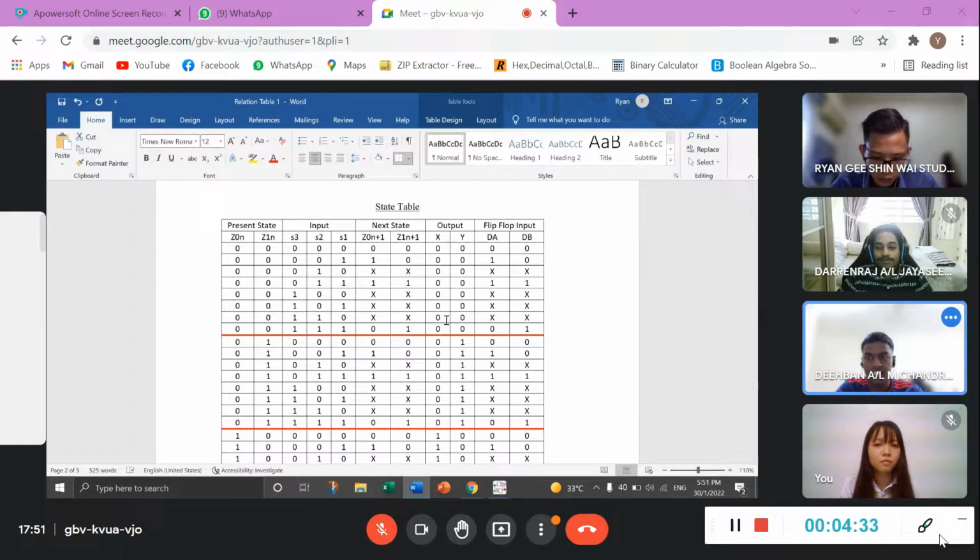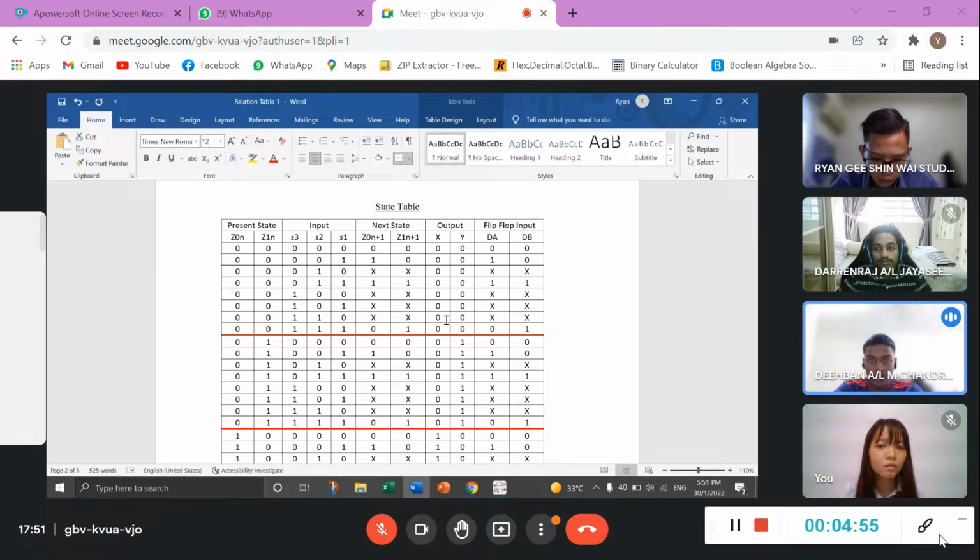Now we will be presenting the table. This table has the state, the input, and the next state, and the output is XY. The first, the input will be the same until 111.